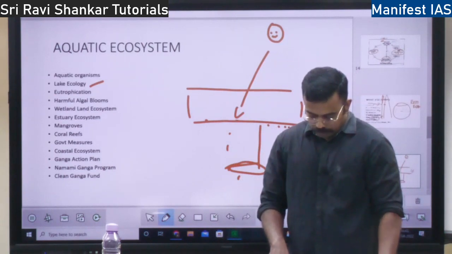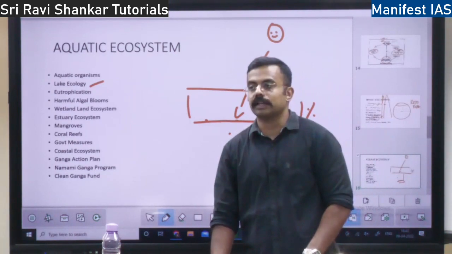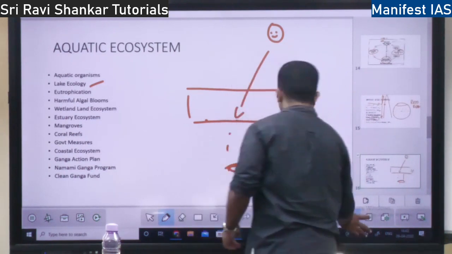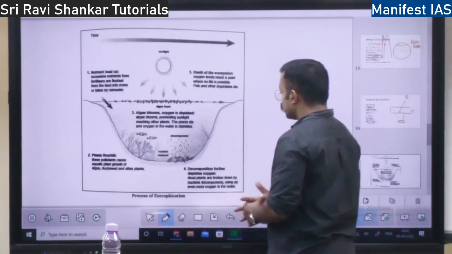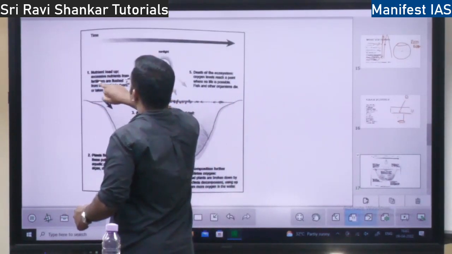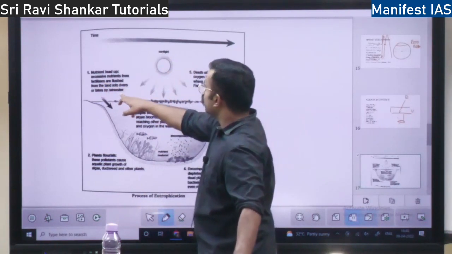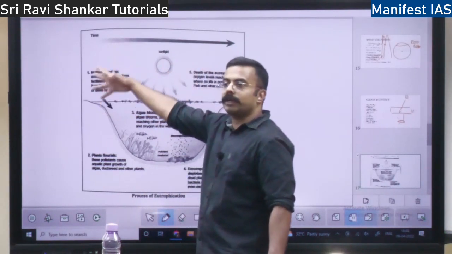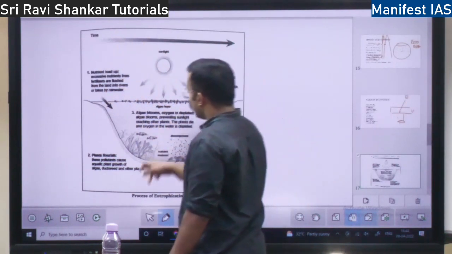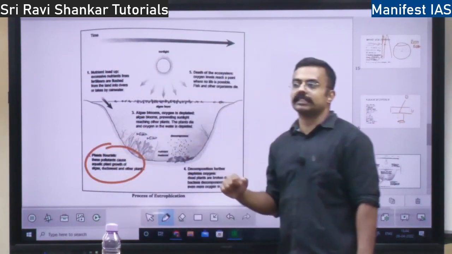So in India you will find majorly eutrophic lakes, very high nutrition lakes you will find in India, right? So this is about eutrophication. What happens in eutrophication? Excess nutrition from the fertilizers. The excess nutrition from fertilizers, through rainwater or any other water, will go into the lakes, right? When that happens, plants will flourish because these plants want nutrition.